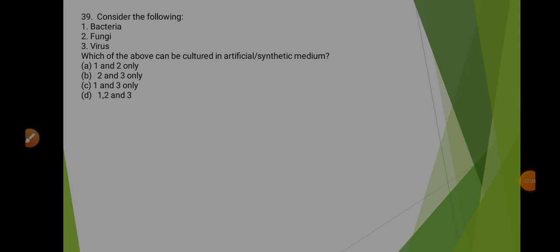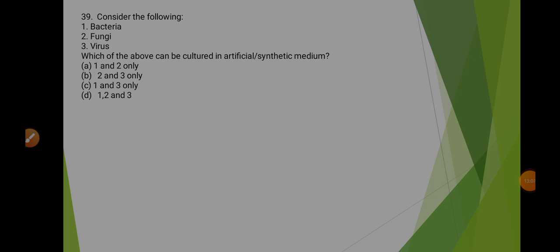Coming to the 39th question, it says that consider the following: bacteria, fungi and virus. Which of the above can be cultured in artificial synthetic medium? Now, what is artificial synthetic medium? So this term is used by biotechnologists in biotechnology labs to artificially culture and grow organisms. We require some food to live and to grow and develop. Similarly, these microorganisms also need artificial synthetic medium to grow and develop. It is like a home to them.